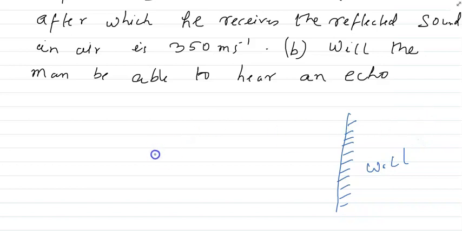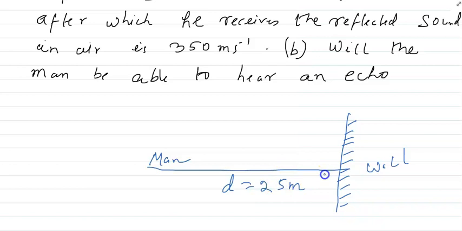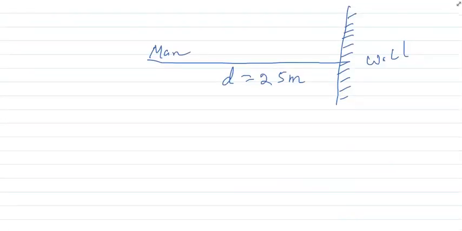Okay, the man is standing here. And the distance, what is the distance? The distance is 25 meter. So I'll write here: D is equal to 25 meter, given.